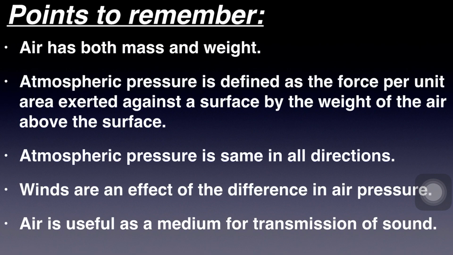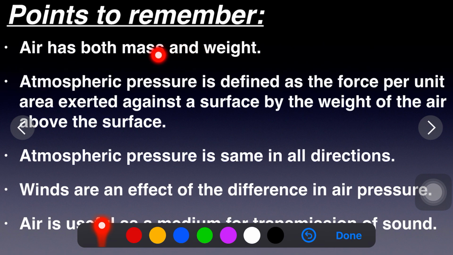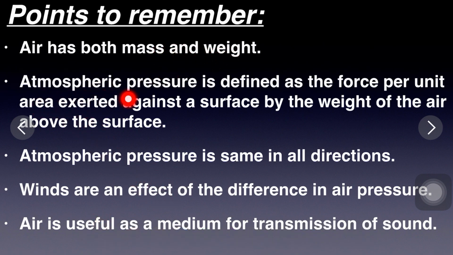So students, in this video we learned that air has both mass and weight. Atmospheric pressure is defined as the force per unit area exerted against a surface by the weight of the air above the surface. Atmospheric pressure is the same in all directions. Winds are an effect of difference in air pressure. Air is useful as a medium for transmission of sound.